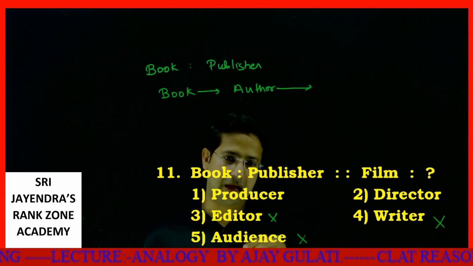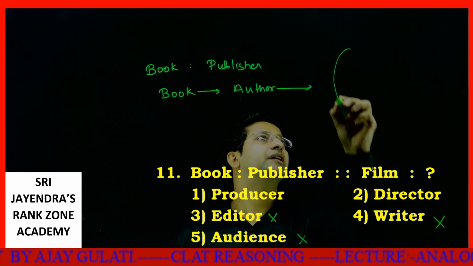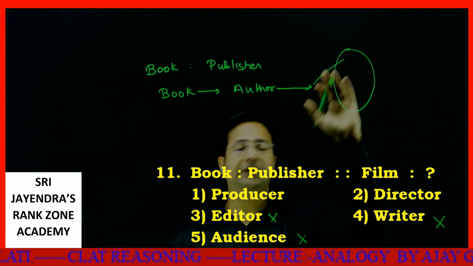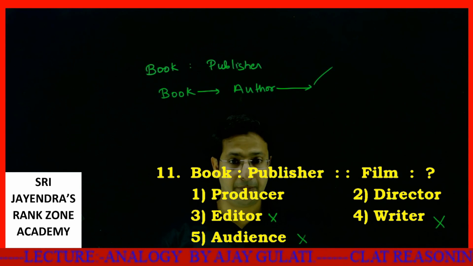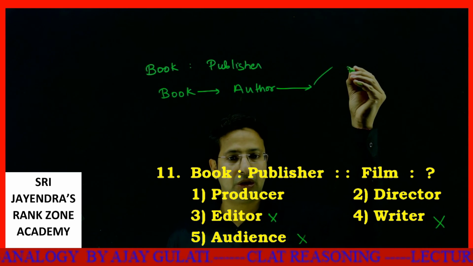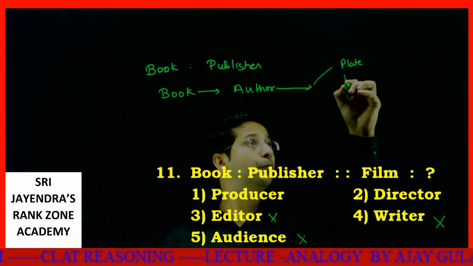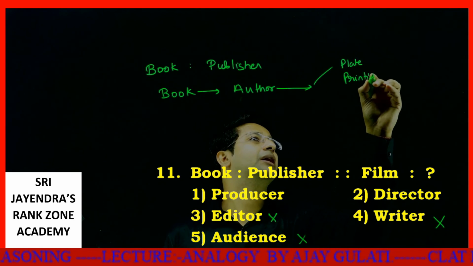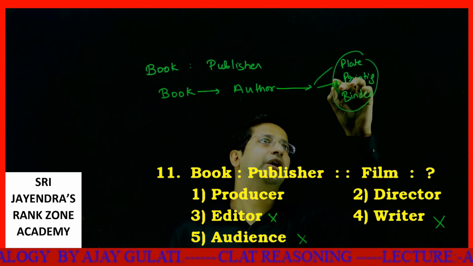Like if I ask what are the processes involved in publishing a book, there are many processes involved in publishing a book. These are performed by the publisher. A book goes through plate printing, then book printing, then the book is bound. I am an author, so I know all these things.